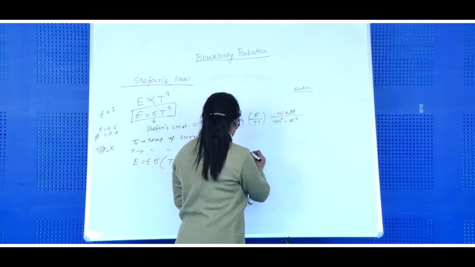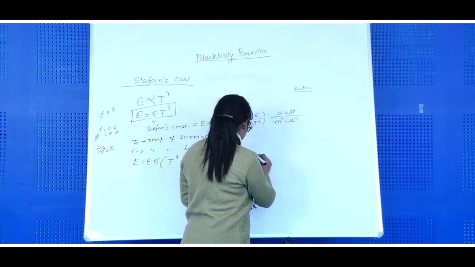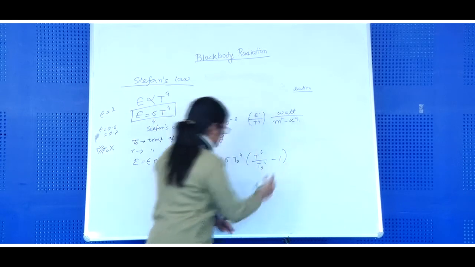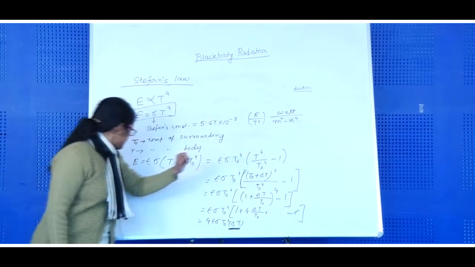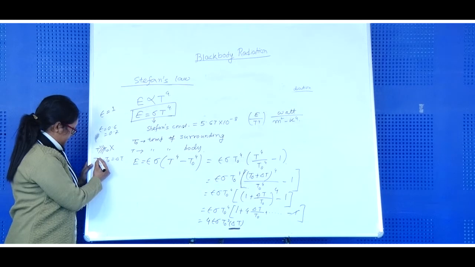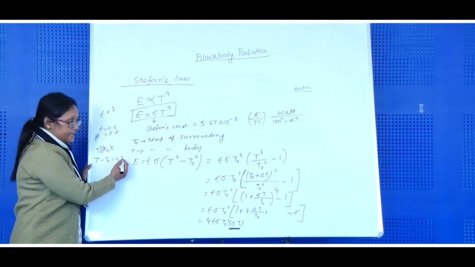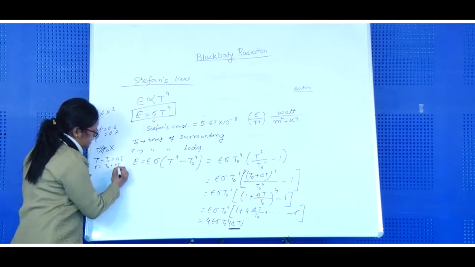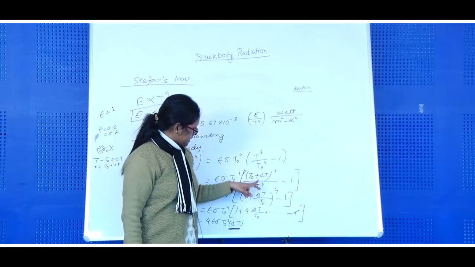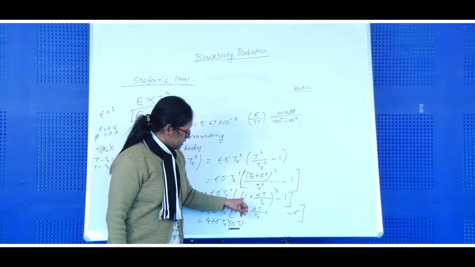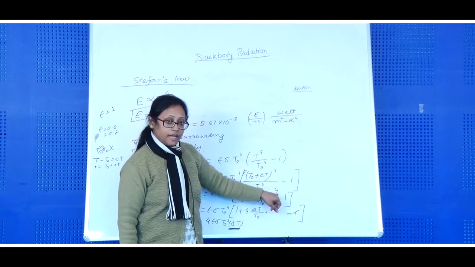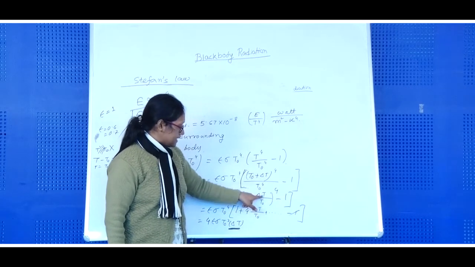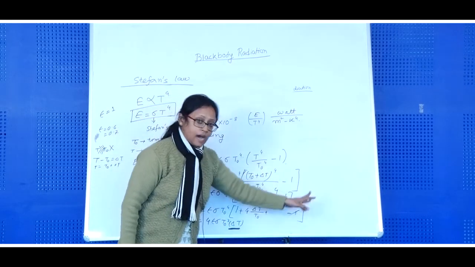So I will get... I have written the difference of the temperature as T minus T0 is equal to delta T. So T will be equal to T0 plus delta T. I have substituted that value of T and then it is a simple calculation. It is like 1 plus x to the power n, that is 1 plus nx plus higher order terms. And as delta T is very small, I have neglected the higher order terms.